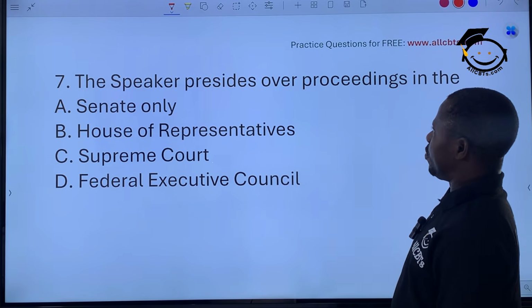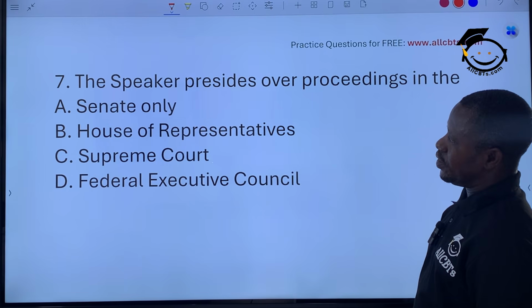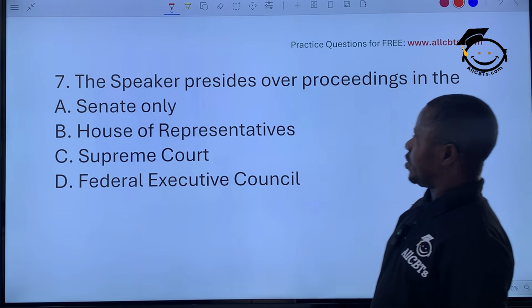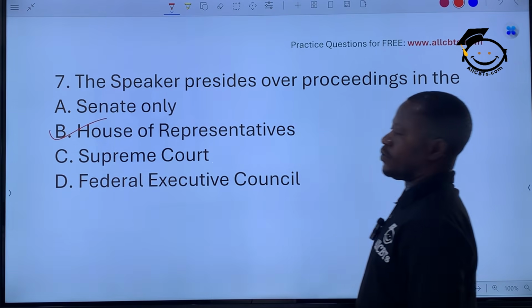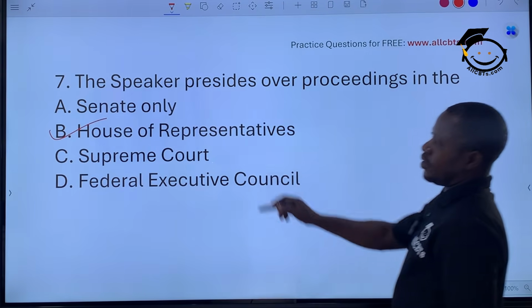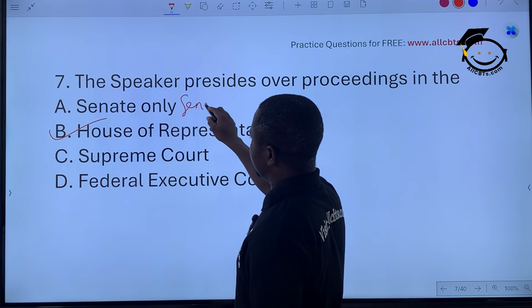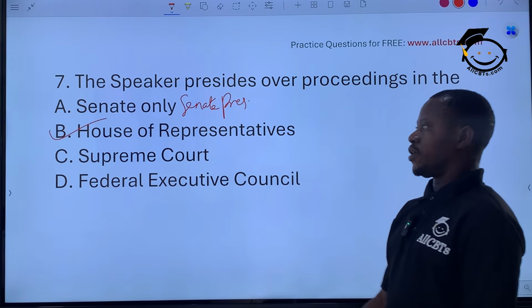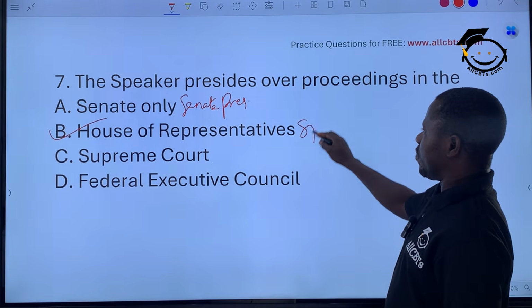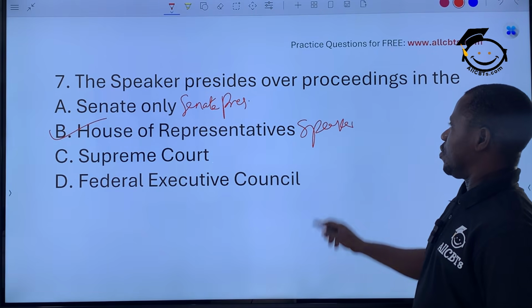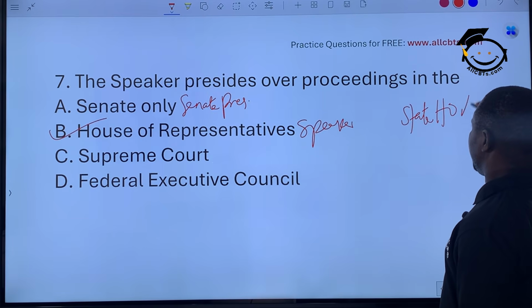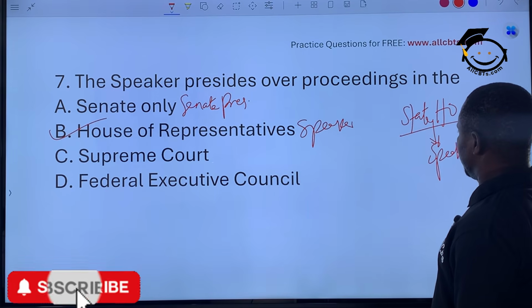The Speaker presides over proceedings in the Senate only, House of Representatives, Supreme Court, Federal Assembly Council. The answer is what? House of Representatives. We have the Speaker of the House. Senate only is what? Senate President. The Senate President presides over the Senate, while the Speaker presides over the House of Representatives. The State House of Assembly is also presided over by a speaker. Please take note of that.